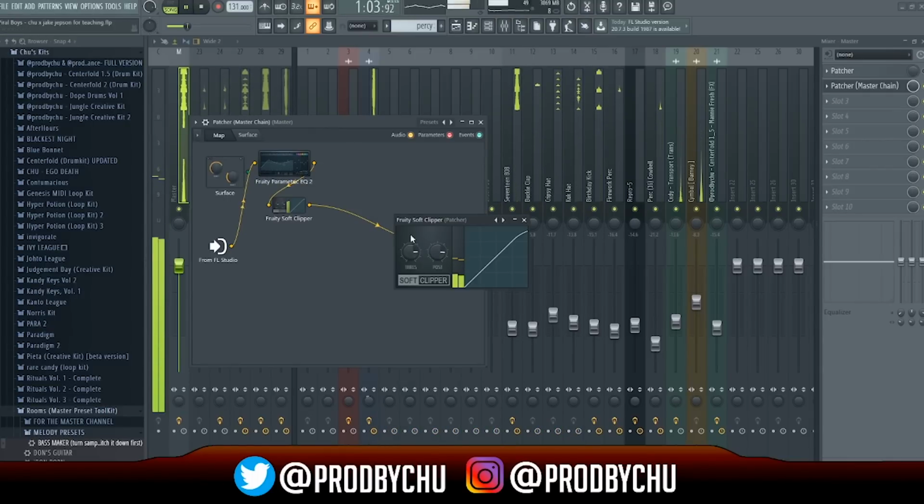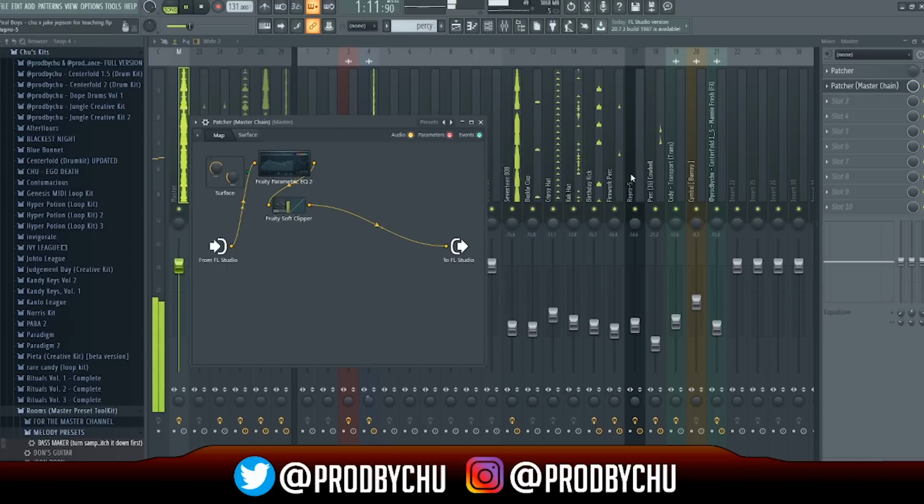The next VST in our chain is the Fruity Soft Clipper. I turned the threshold up to -2.5 dB and turned the post gain up to 90%. Why? I just really like those numbers, man. There's literally no other reason.